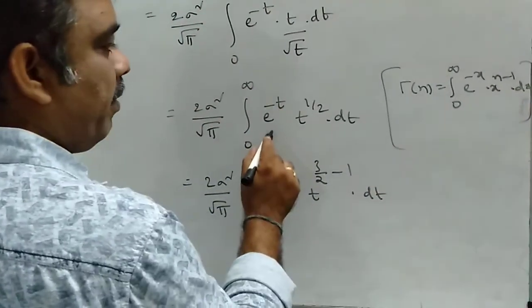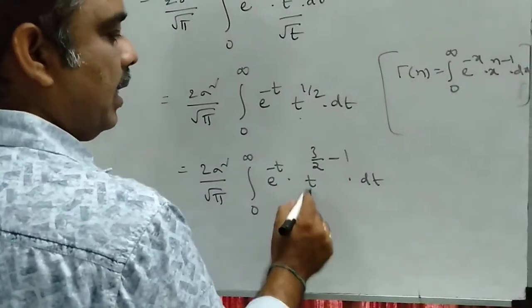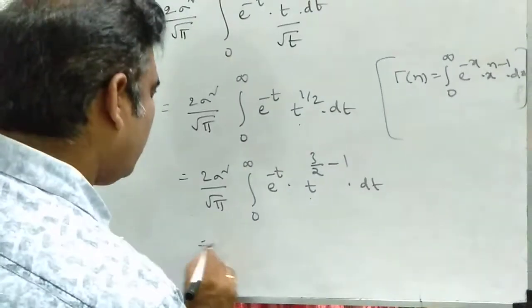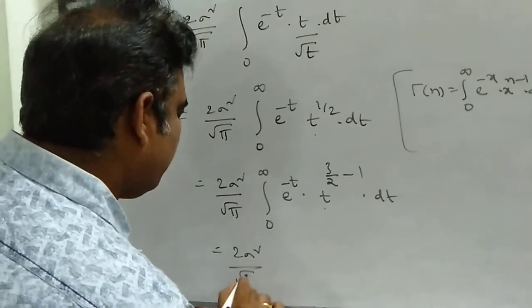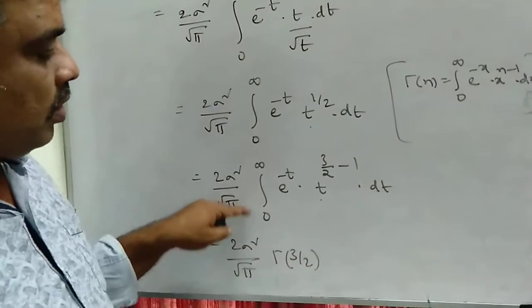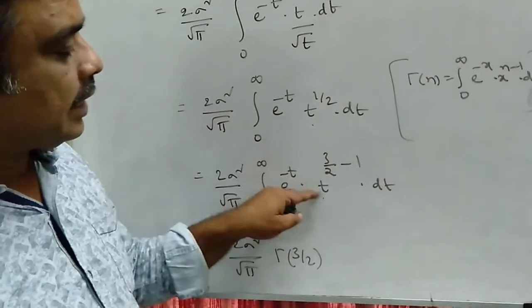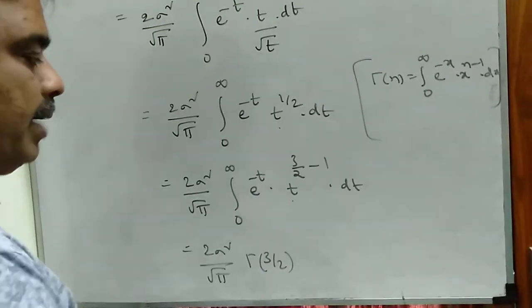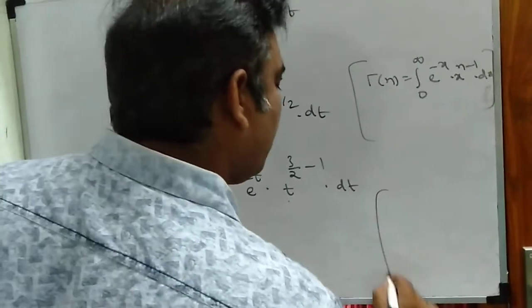So here it is e power minus t, t power n minus 1, 3 by 2 minus 1, it is half, dt. So the entire integral can be replaced by gamma of 3 by 2. But here the variable is t, the remaining is same.